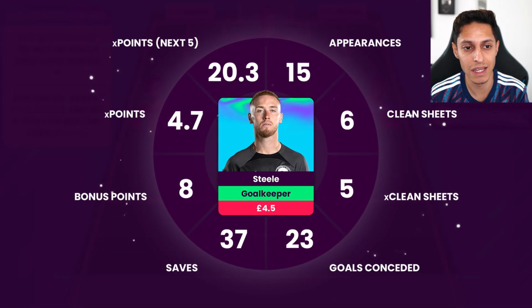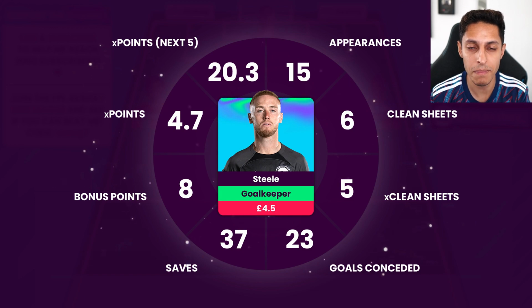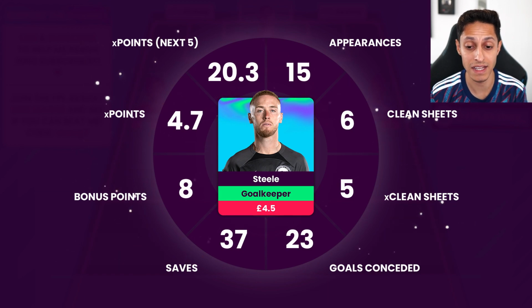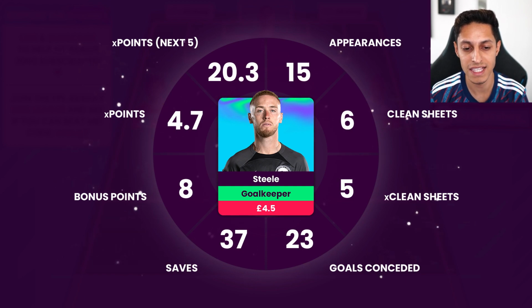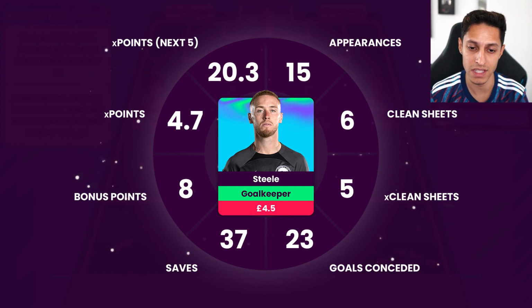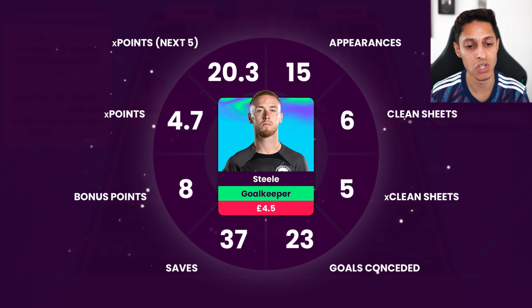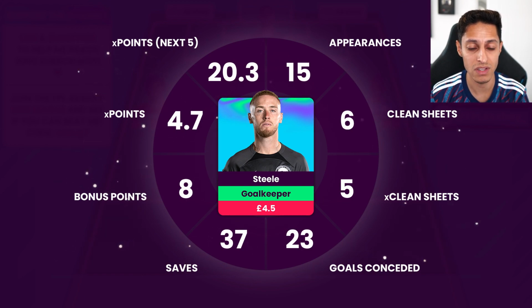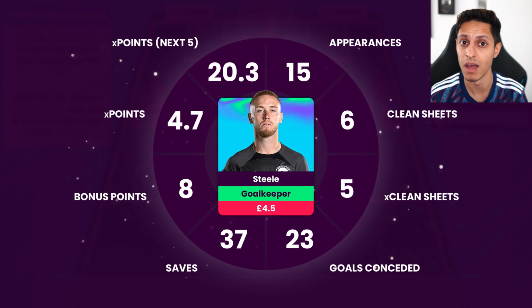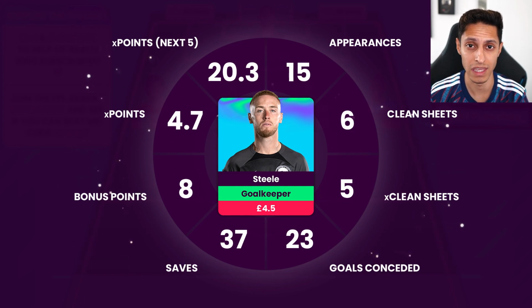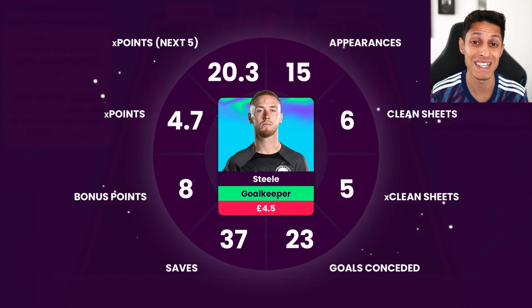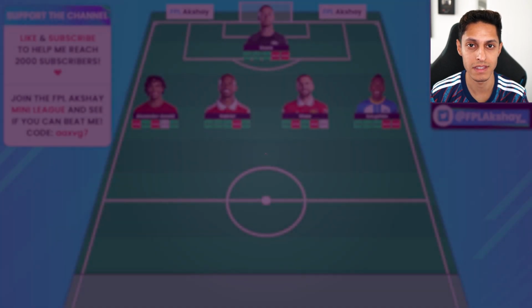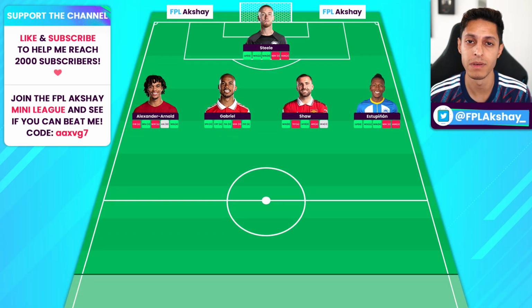So let's go over Steele's last season stats. He made 15 appearances, he kept 6 clean sheets with an expected clean sheets of 5, so he outperformed that. He conceded 23 goals, made 37 saves, and got 8 bonus points. Moving on to the new season, he has an expected points of 4.7 for his first game, which is actually the highest out of all the goalkeepers. And for his first 5 games, he has an expected points of 20.3, which is ranked second highest out of all the goalkeepers.